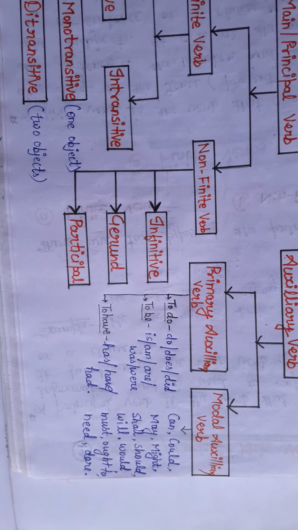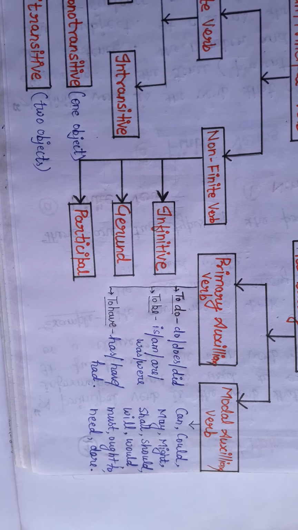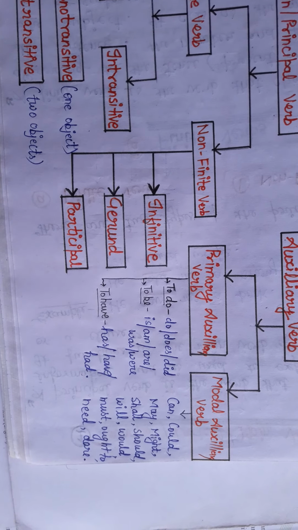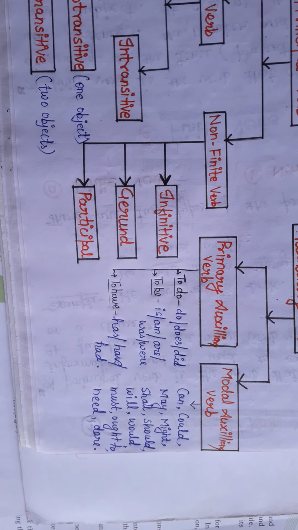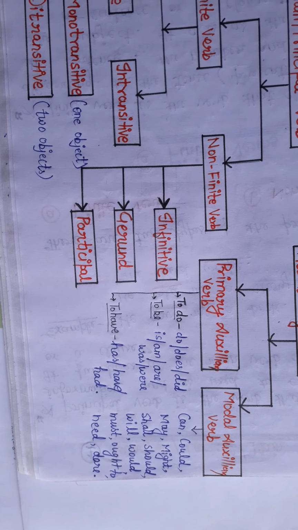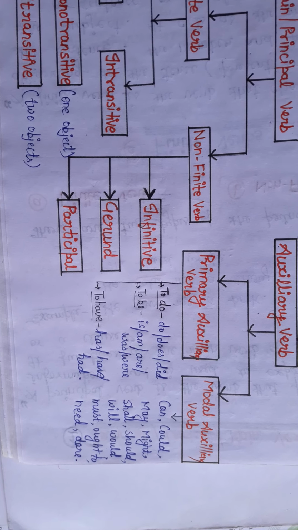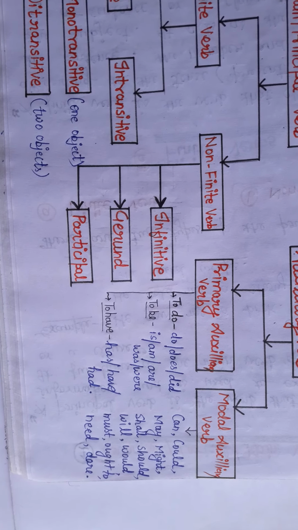Primary auxiliary verbs are three: to do, to be, and to have. To do has three helping verbs, as you can also say auxiliary verbs: do, does, did. To be is a form of is, am, are, was, and were. To have is a form of has, have, had.